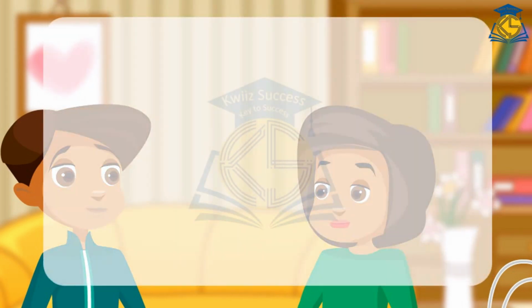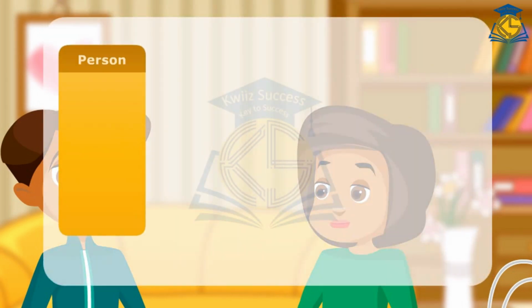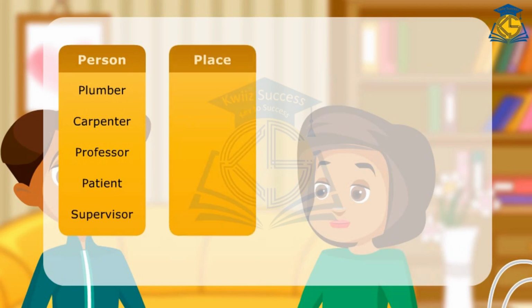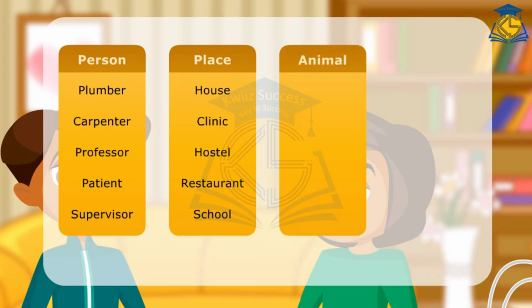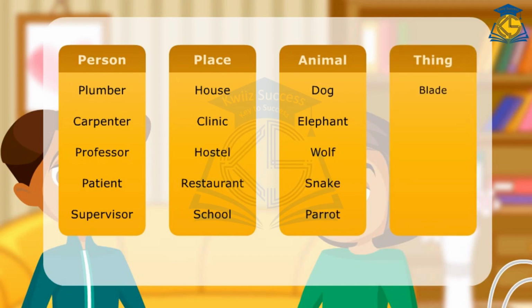Here is a list of some singular nouns. Person, plumber, carpenter, professor, patient, supervisor. Place, house, clinic, hostel, restaurant, school. Animal, dog, elephant, wolf, snake, parrot. Thing, blade, pencil, train, star, sheet.